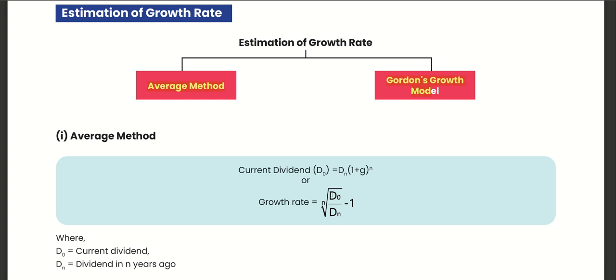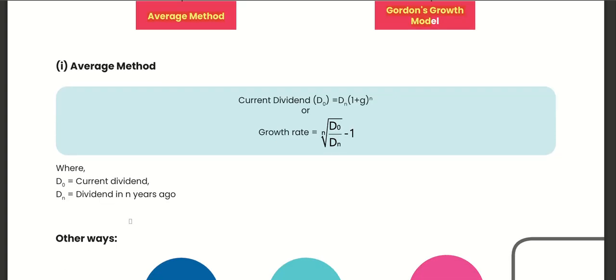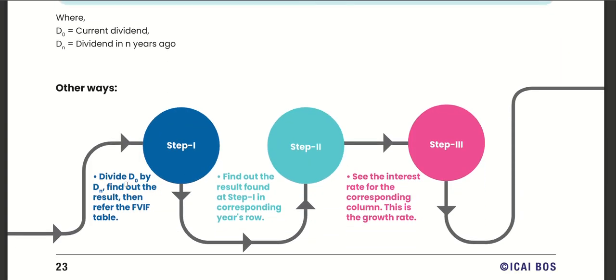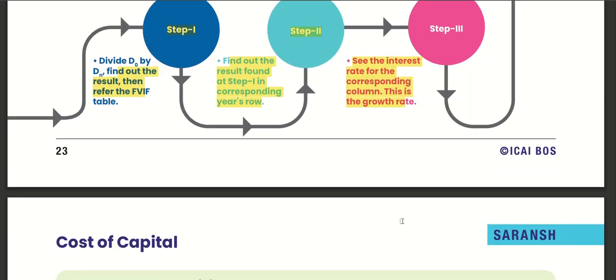So growth rate equals (D0 upon Dn) whole root n, minus 1. Other way: divide D0 by Dn, find out the result and then refer to the FVIF table. Find the result from step 1 in the corresponding year's row, and see the interest rate for the corresponding column. This is the growth rate.